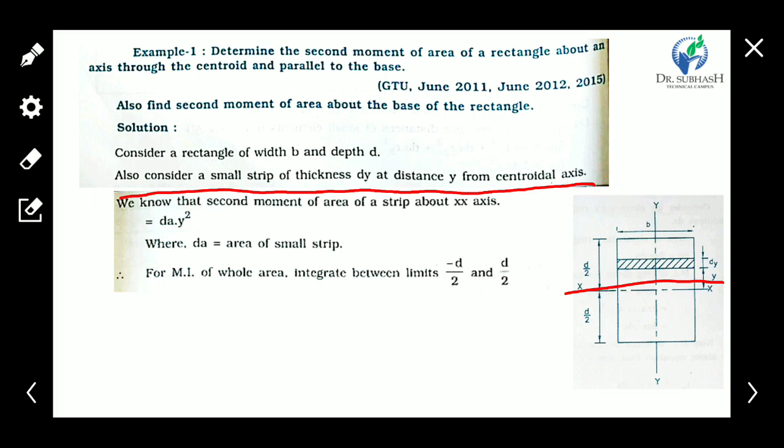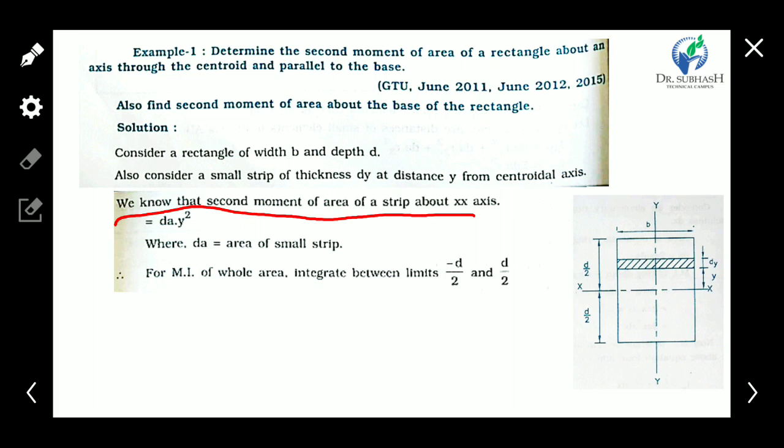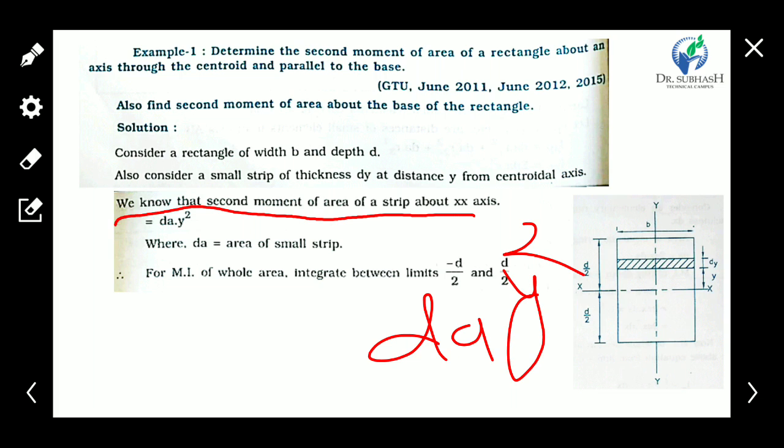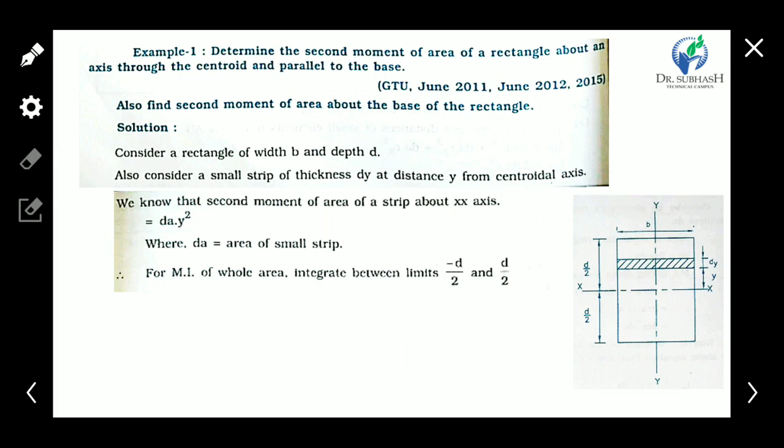From that y distance, a small strip of thickness dy is considered, as shown in the figure. Now we know that the second moment of area of a strip about the x axis is the small area dA into distance squared, y squared.